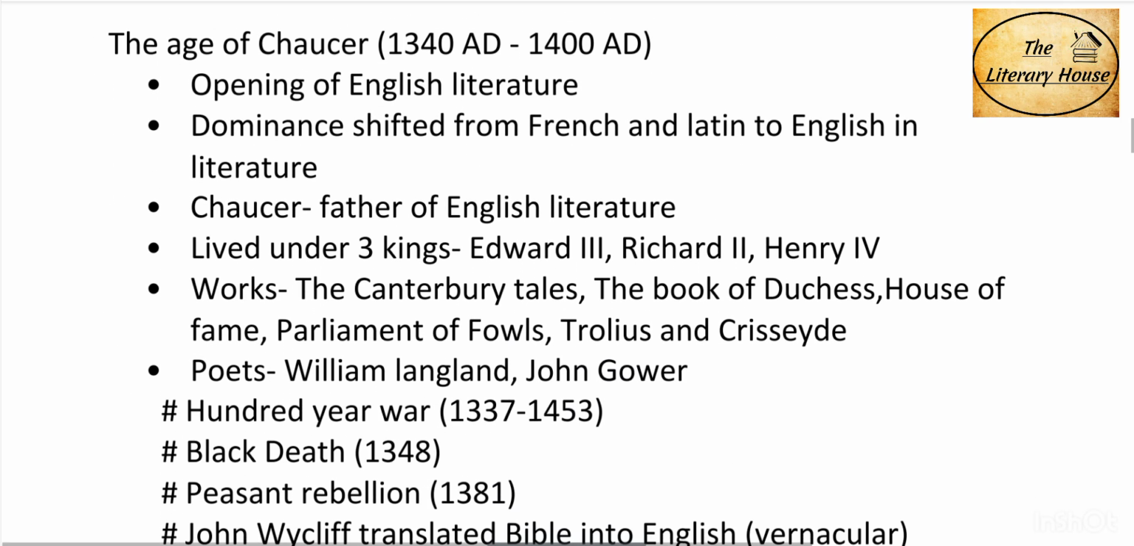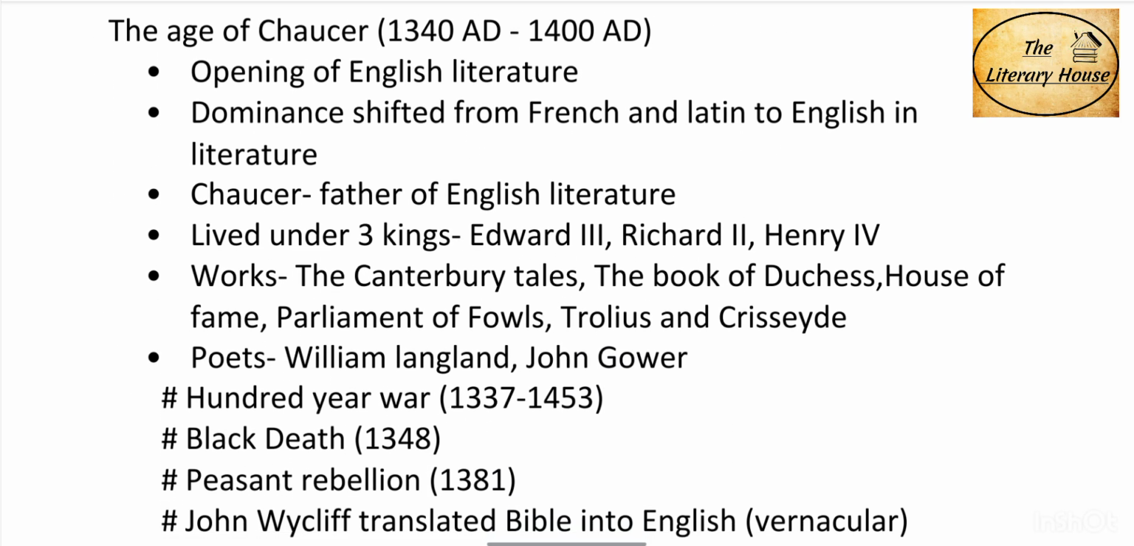Next we have the Age of Chaucer, which is also called the opening of English literature. It was from 1340 AD to 1400 AD. During this age, dominance shifted from French and Latin to English in literature. Chaucer is called the father of English literature. He lived under three kings: Edward III, Richard II, and Henry IV. His major works are The Canterbury Tales, The Book of the Duchess, House of Fame, Parliament of Fowls, and Troilus and Cressida. Along with Chaucer, William Langland and John Gower wrote in this age. This age saw the Hundred Years' War, Black Death, and Peasant Rebellion. The Bible was also translated into the English vernacular language.